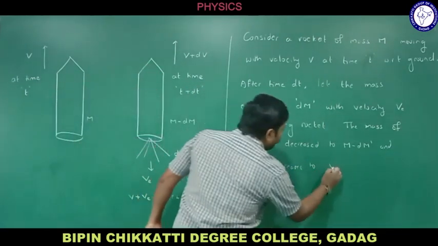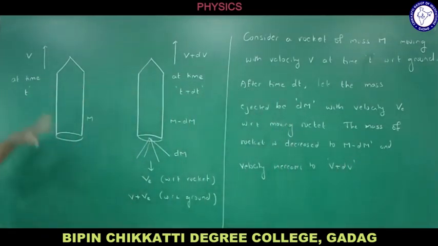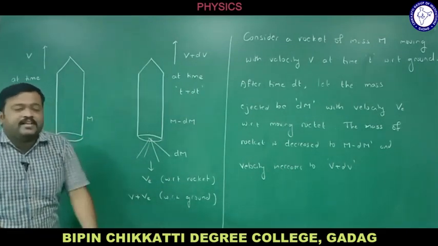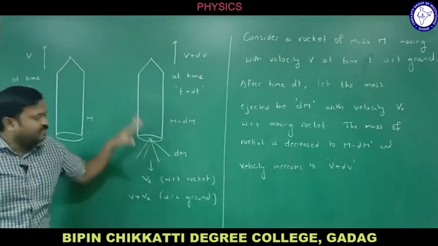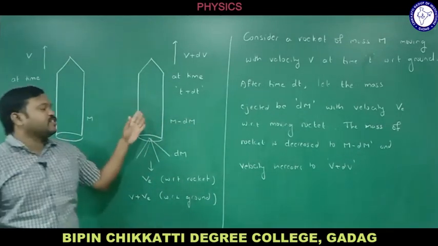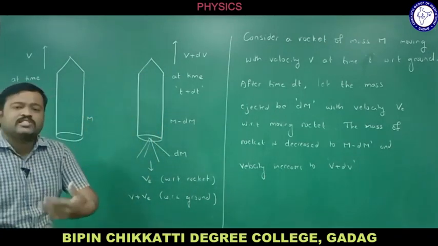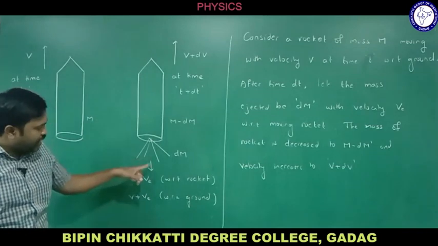That is v plus dv. Do you understand this? Right, simple, right? There is a rocket whose mass is m and velocity is v at time t. After time dt, it is spitting something, right? It is ejecting mass in the form of gases. This is a rocket which consists of fuel, and when it burns, it loses some mass. What is that mass?